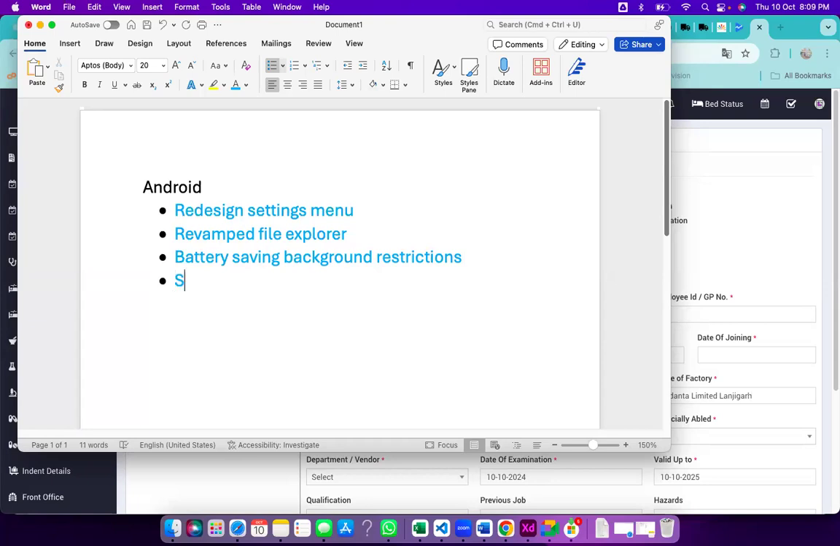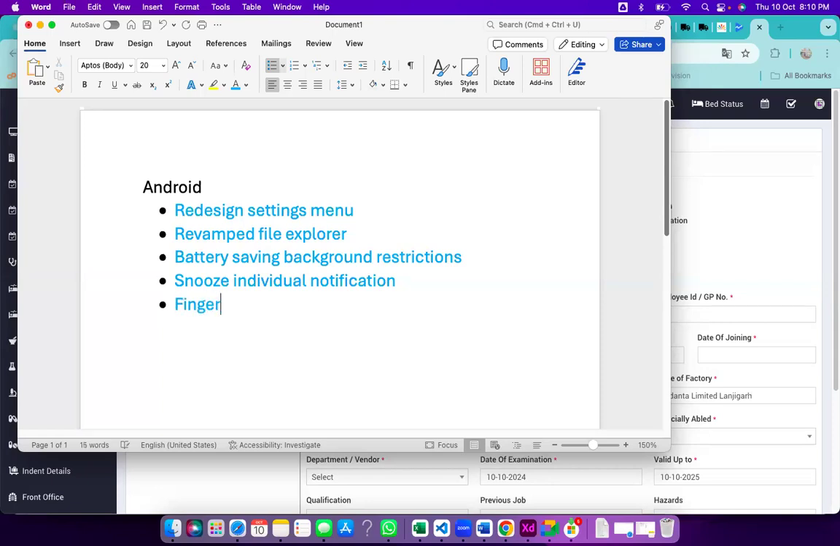Next is snooze individual notification. Let us say I receive a notification, but right now I'm in a meeting, so I cannot reply. But that notification is important for us, so I'll snooze it for a certain time. Once I swipe from left to right, it automatically goes to snooze. Then after 15 minutes, it will trigger as a notification. So that is one thing.